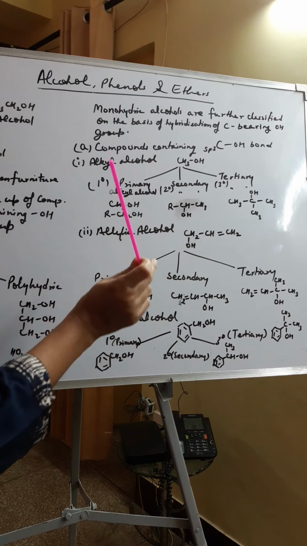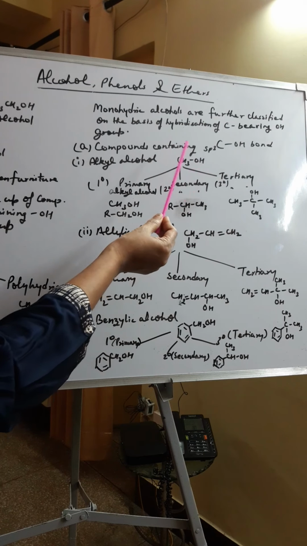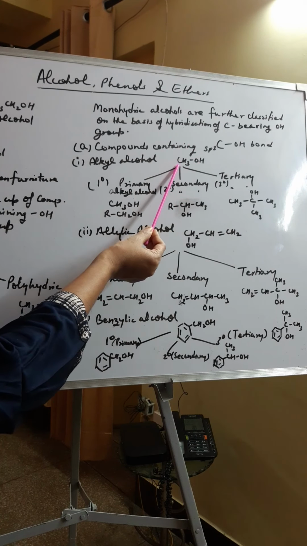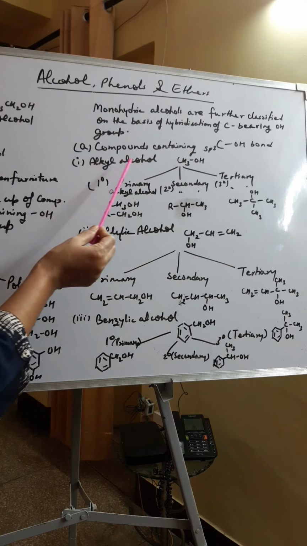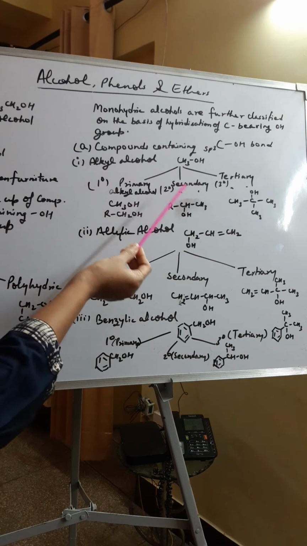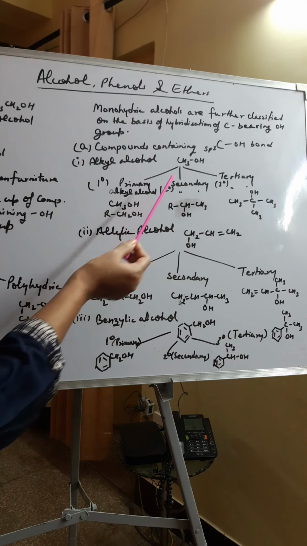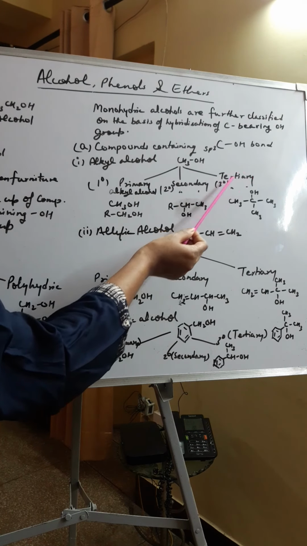Now everyone knows about the alkyl group: if you remove one hydrogen from an alkane, that is alkyl. So when OH is connected to the sp3 hybridized carbon atom of an alkyl group, then it is known as alkyl alcohol. Now it is further classified into three different types: primary alkyl alcohol, secondary alkyl alcohol and tertiary alkyl alcohol.